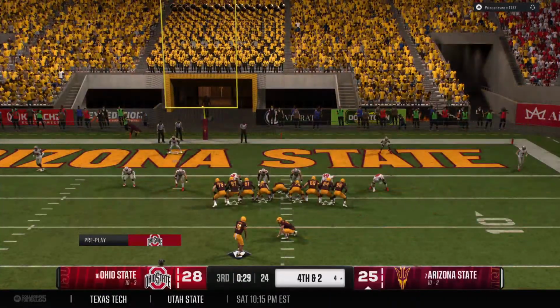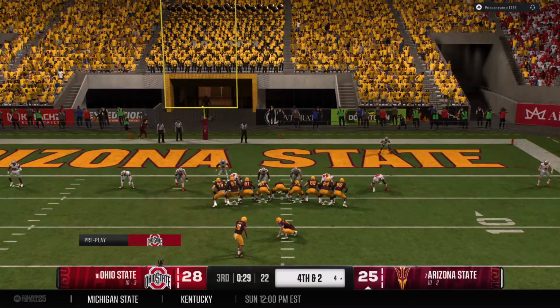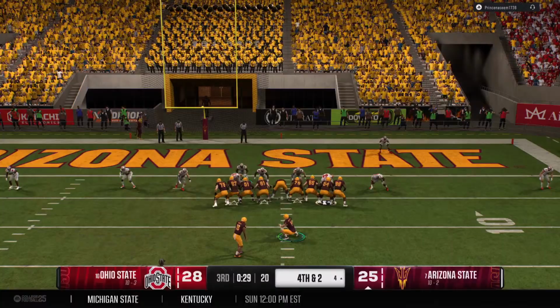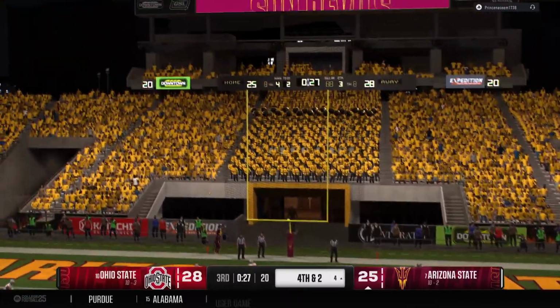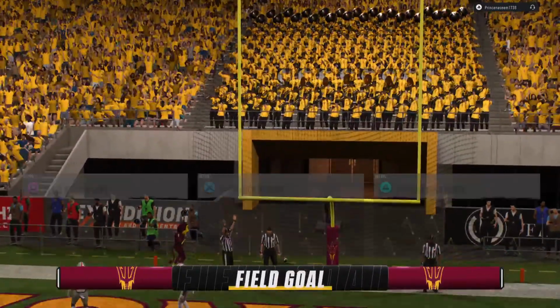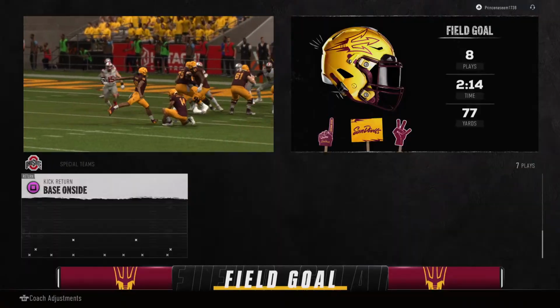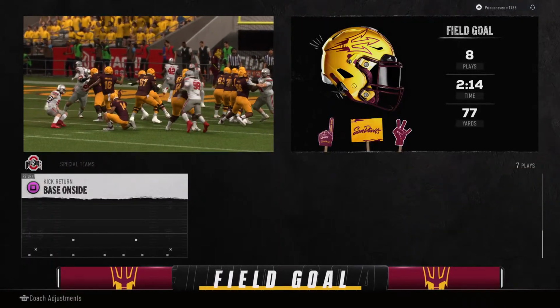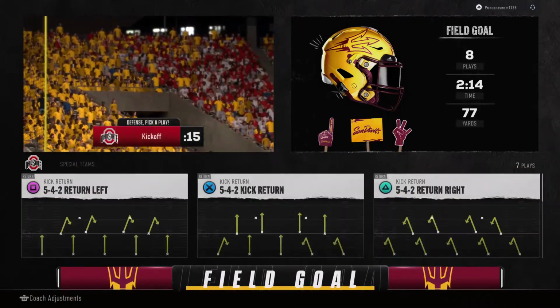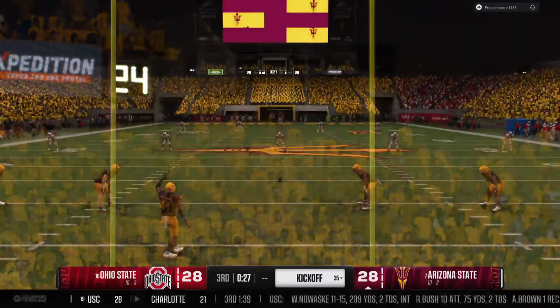So a field goal attempt coming up now. He was successful on his first try. This is just a chip shot from 21 yards out. And the kick is good. Offense settles for 3 on the drive. And the game is now tied. And that one, my gosh, I mean, it's almost too easy.